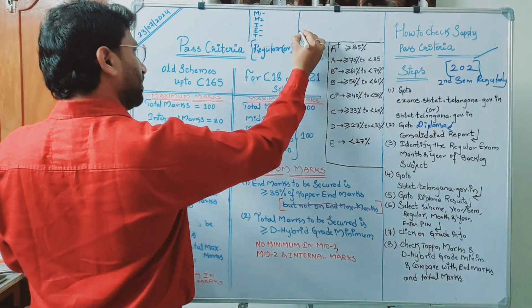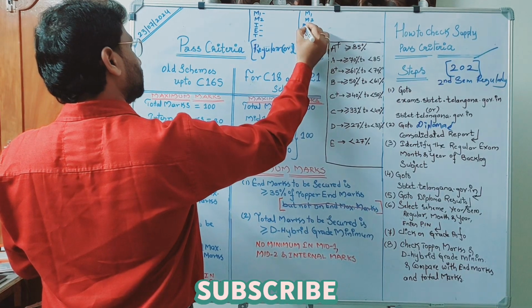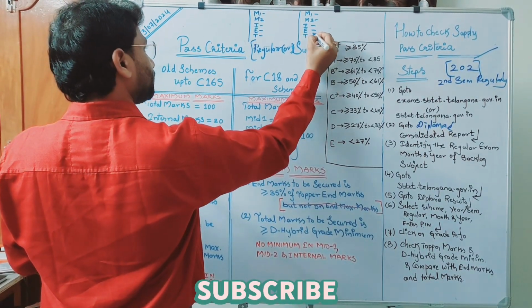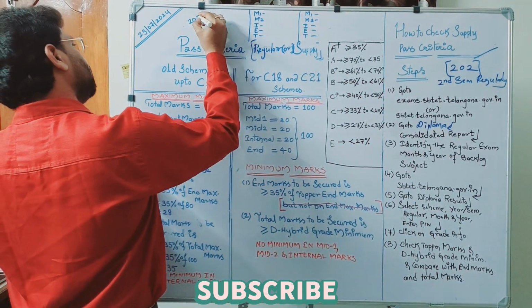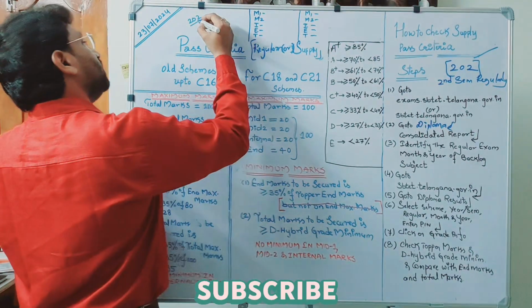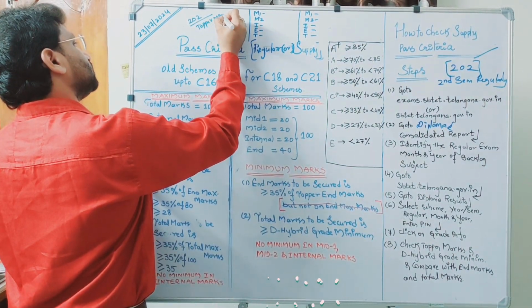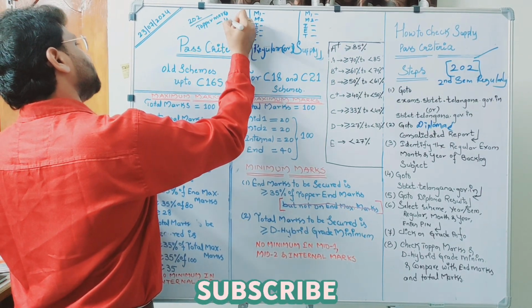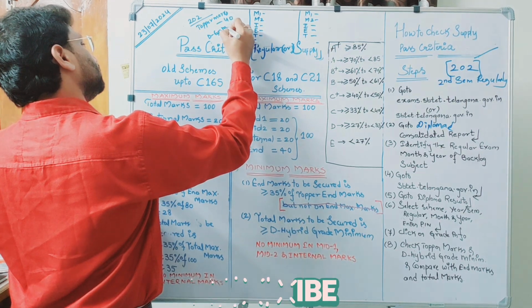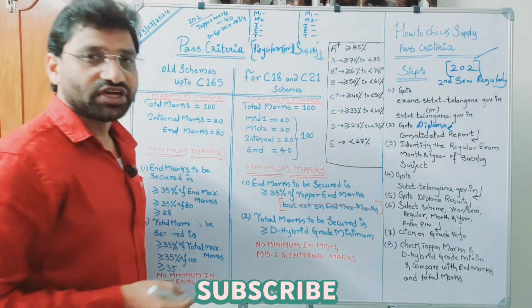I am explaining with two cases. Let us assume same subject 202, subject code is 202. Assume that topper marks is 40 and D grade minimum is 34.